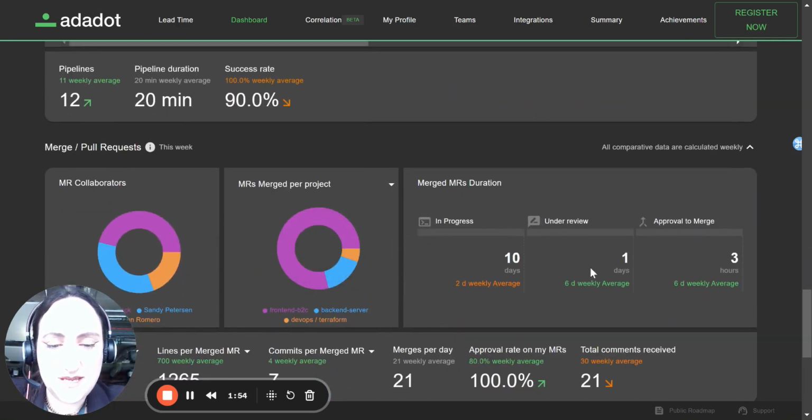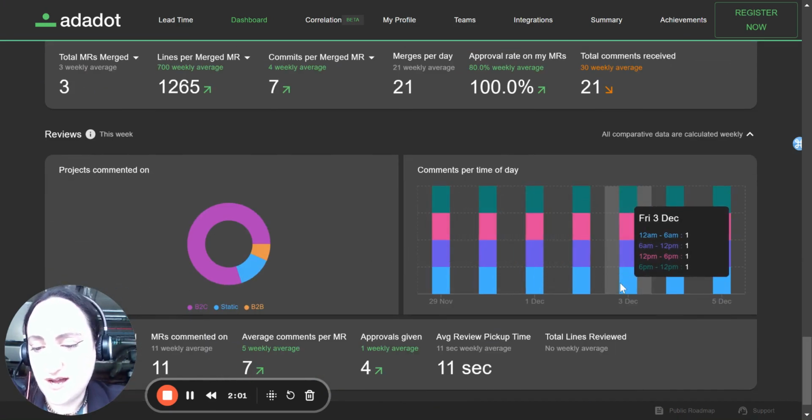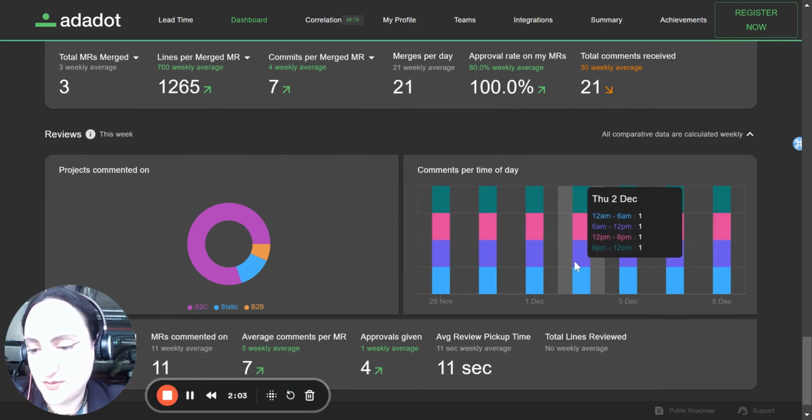Now, you can see where bottlenecks exist: in progress, under review, approval to merge, and you can also look at the health of your essentially review process.